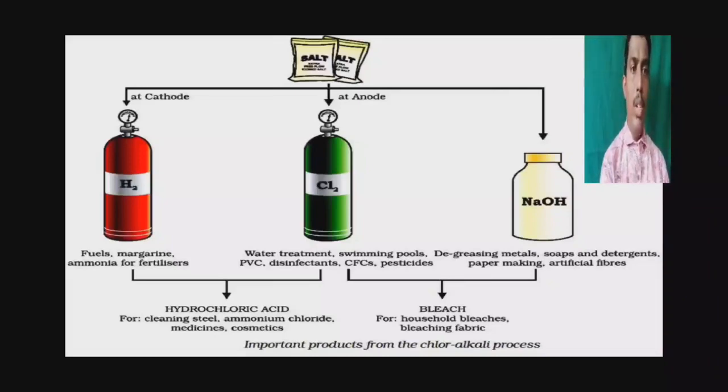Sodium hydroxide is used in degreasing metals to remove grease, and also in the preparation of soaps, detergents, paper and artificial fibers. When hydrogen and chlorine react with each other, they form hydrochloric acid. It is used in cleaning steel, and also in the preparation of ammonium chloride, medicines and cosmetics.